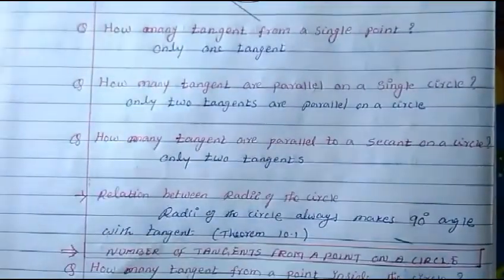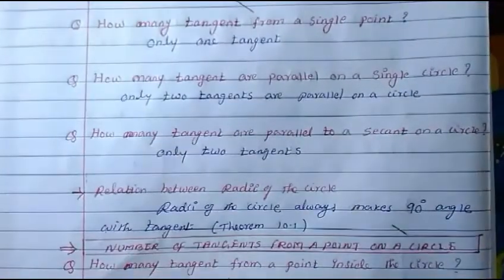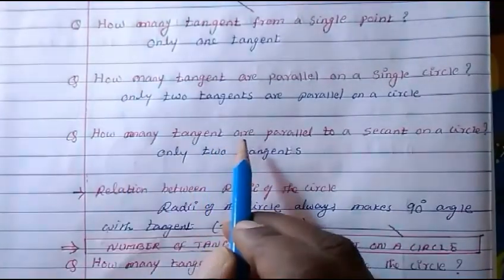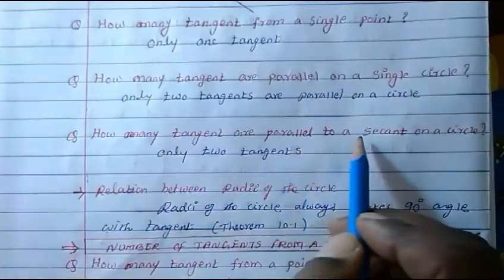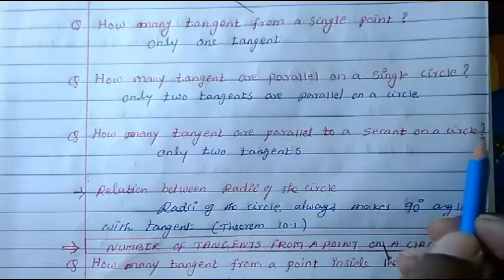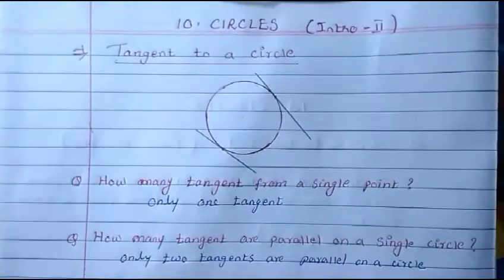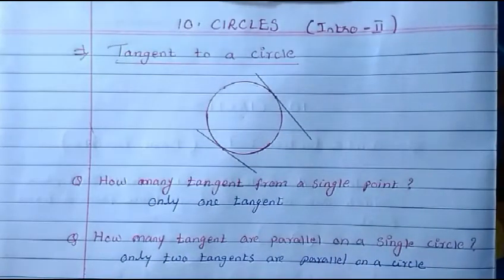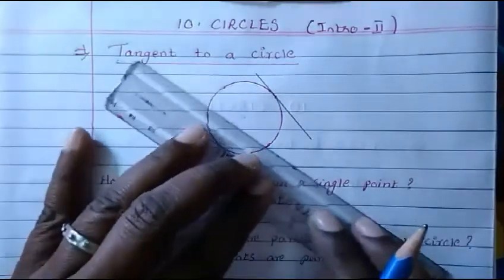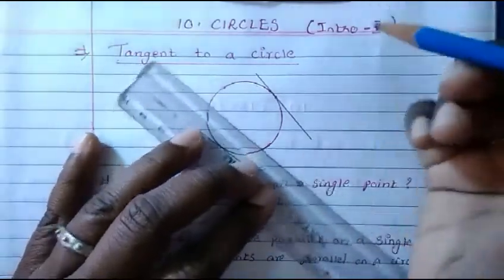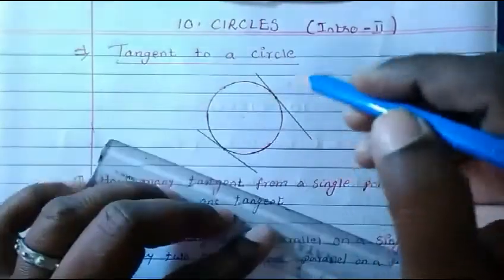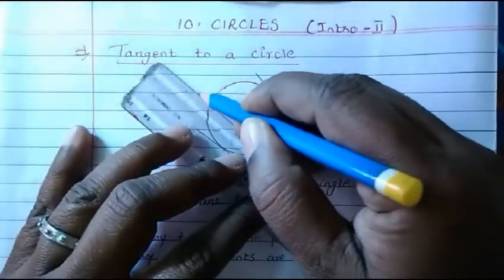Then one more important concept. How many tangents are parallel to a secant on a circle? What is secant? I have told you in introduction part 1. Secant means any line that is cutting through the circle. If you have a line here that is cutting through the circle, we call it secant.